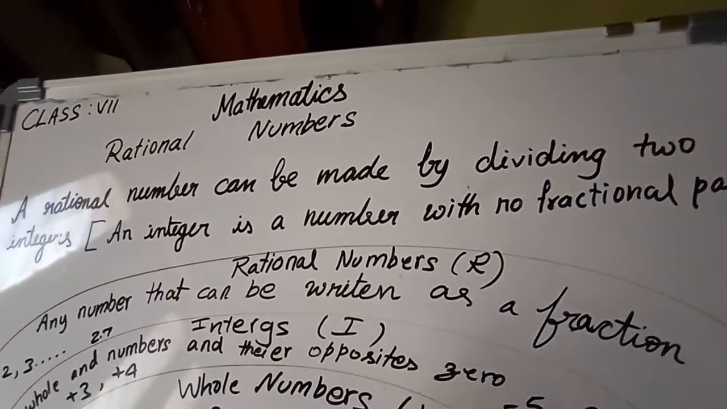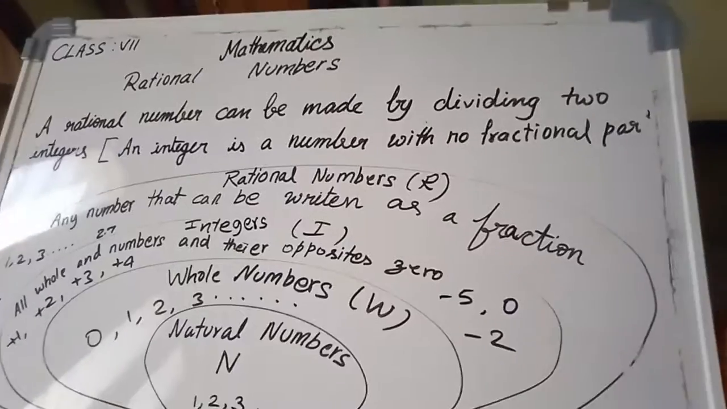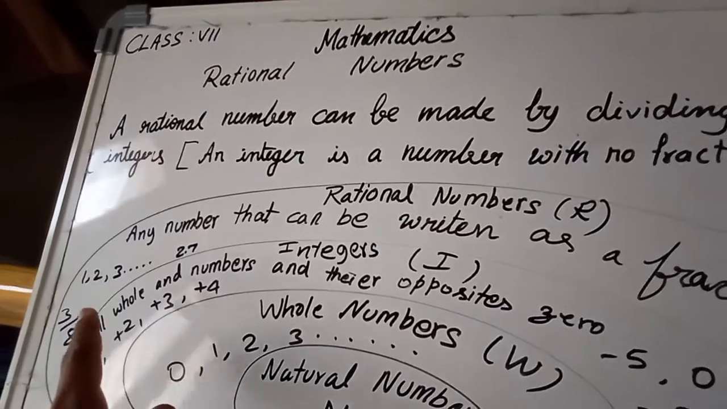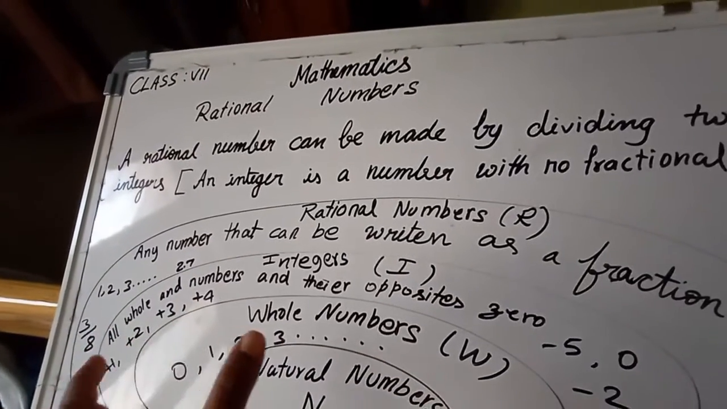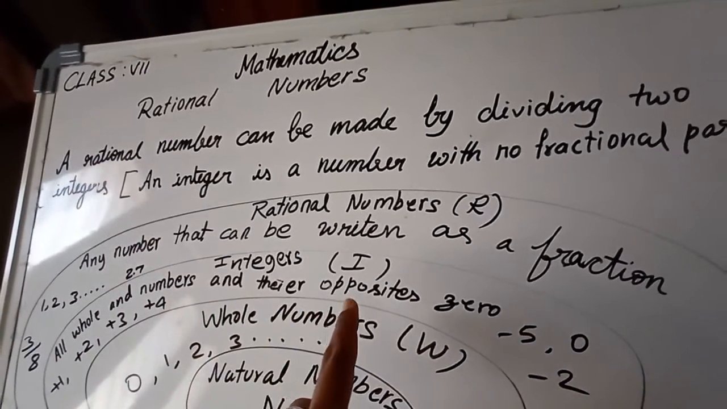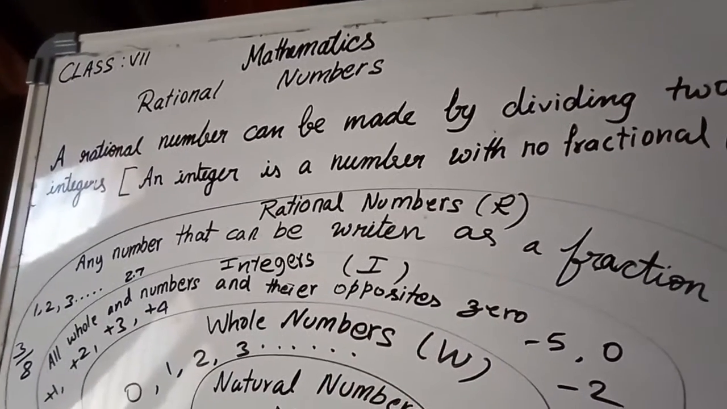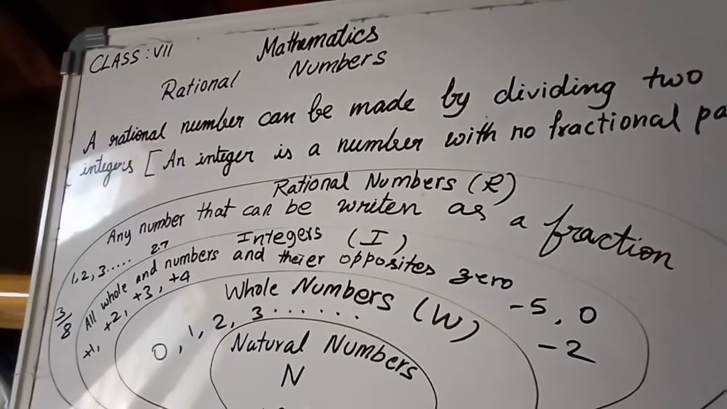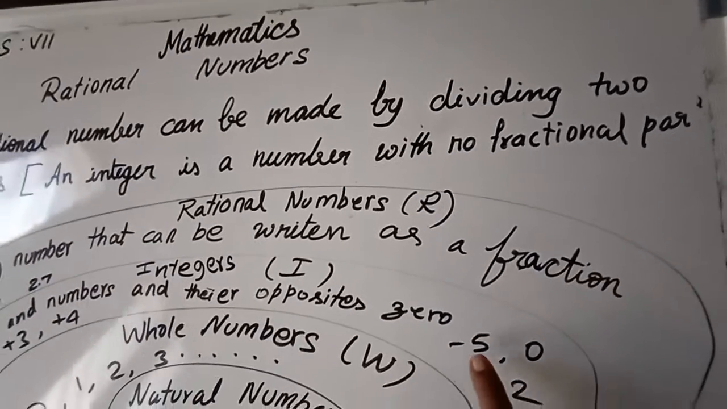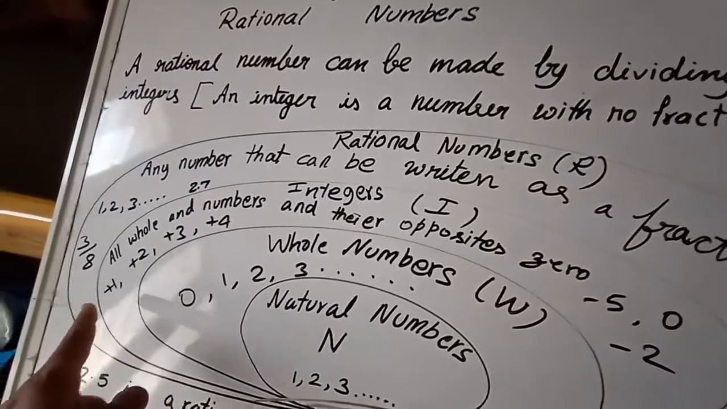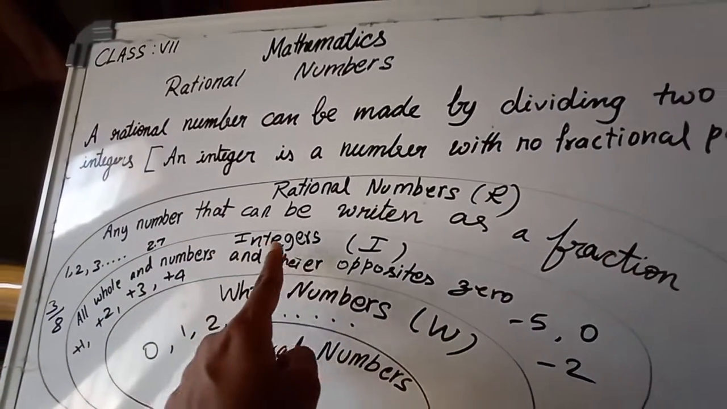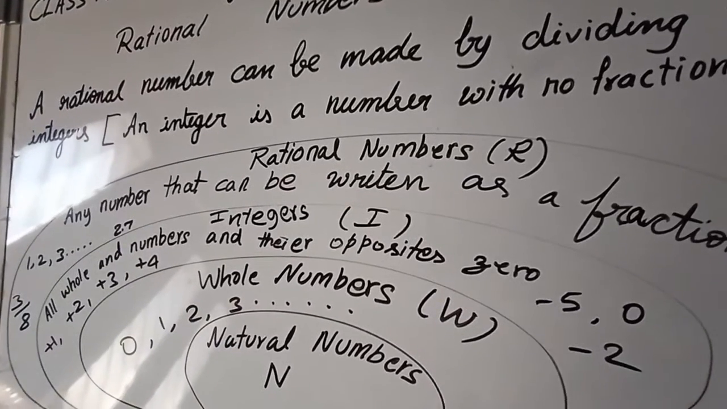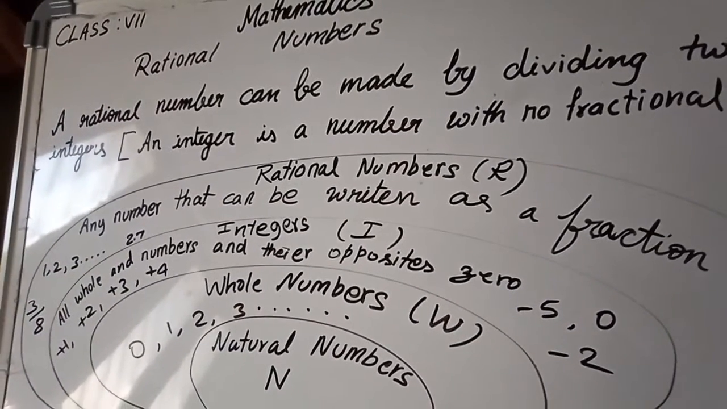What are integers? A set of whole numbers and their opposites. Opposites means the negative numbers. With 0, it is called integers. In the integers: -5, 0, -2, +1, 2, 3, 4. All these, a set of whole numbers and their negatives, are called integers.